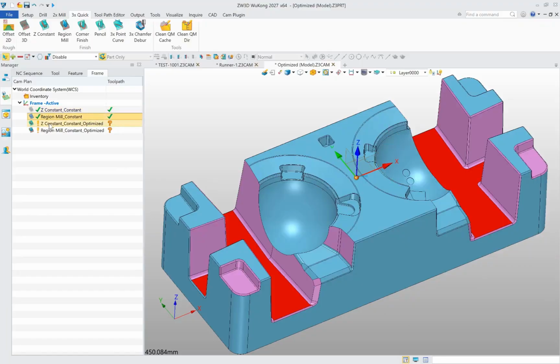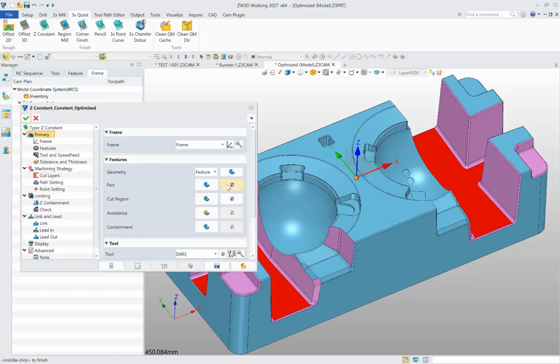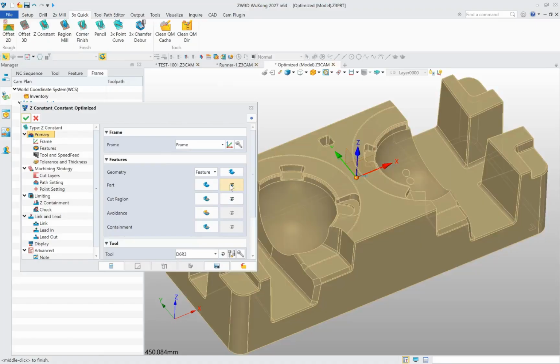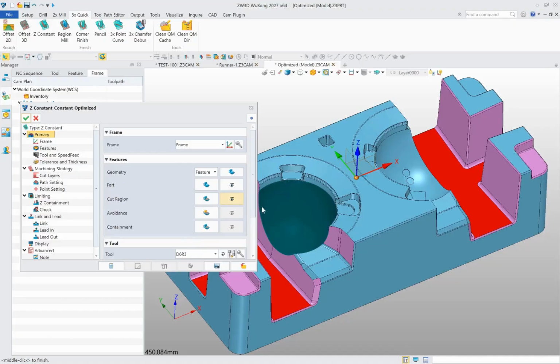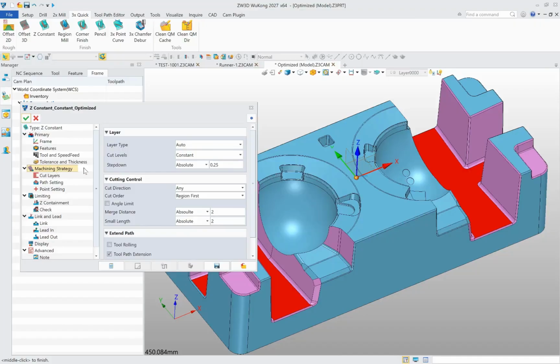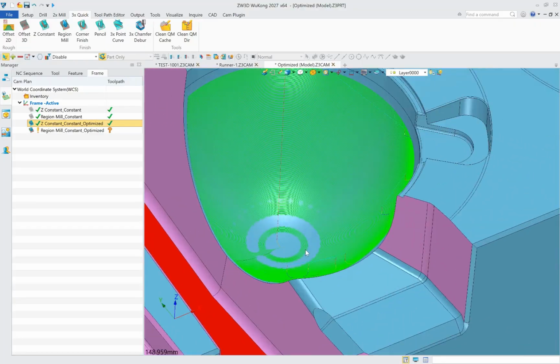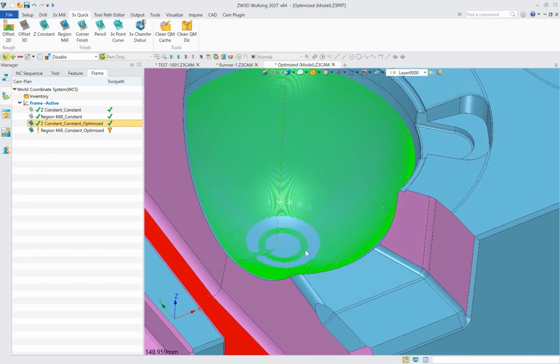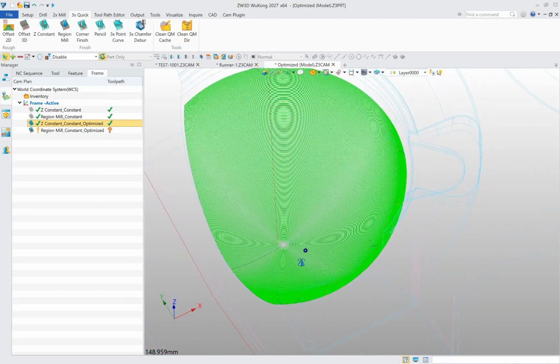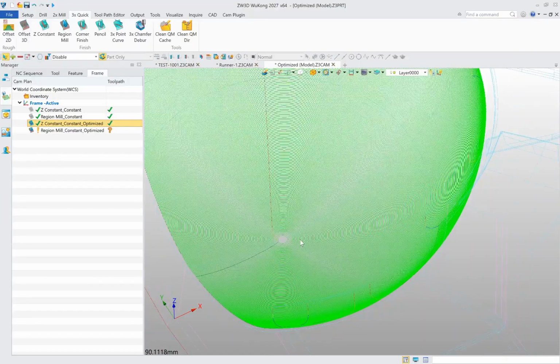Next, let's see how to enable the optimized step-over. This is the created Z constant operation, the part feature, and the machining area. In cut levels, set the type to optimized. Then calculate the toolpath. The generated toolpaths are more uniform, improving machining quality.